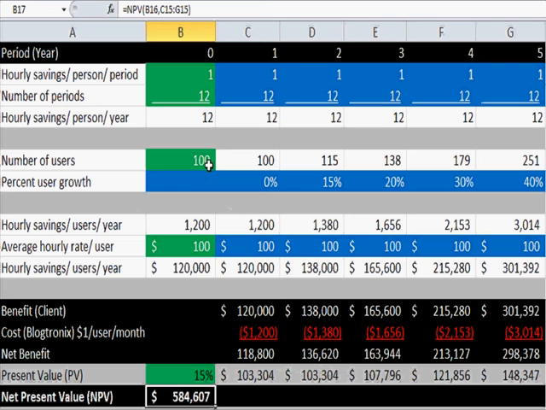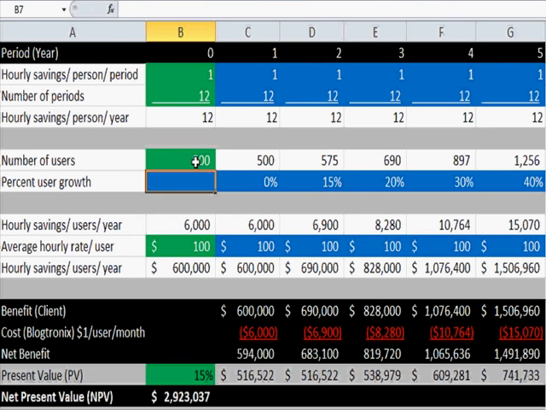And so for 100 users that are basically trying to find experts in their organization, our net present value is going to be over $584,000 over the 5 years. Now, if you have a bigger company, if you have, let's say, a 500 people company, this number jumps to almost $3 million.